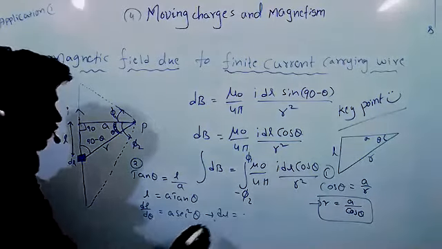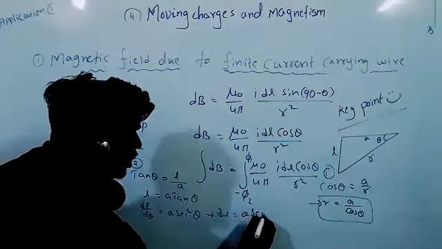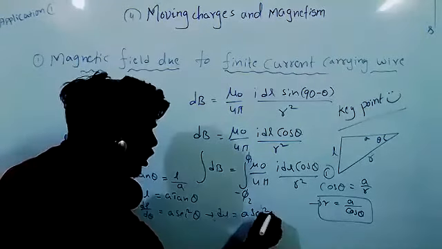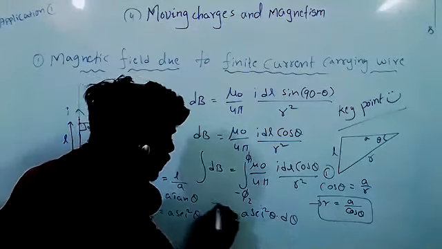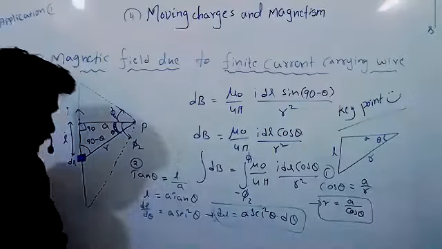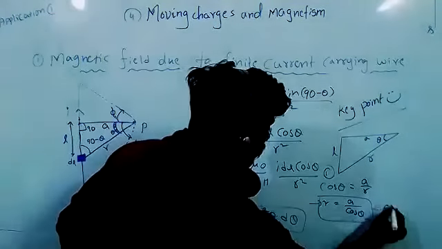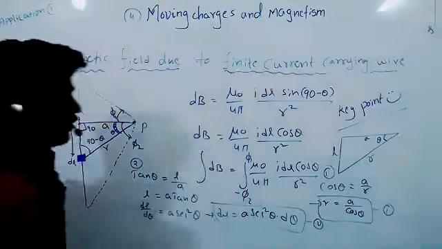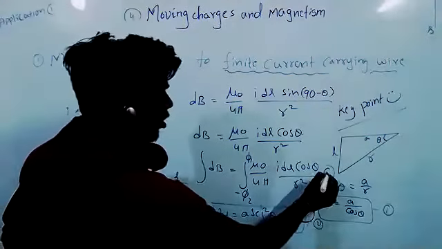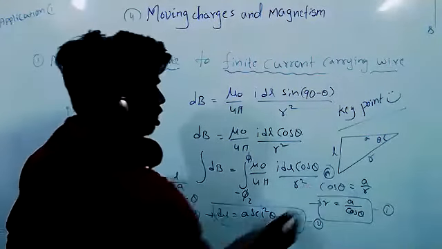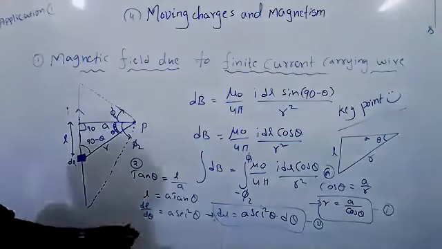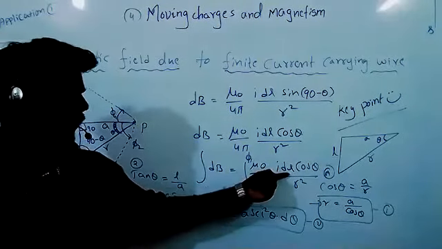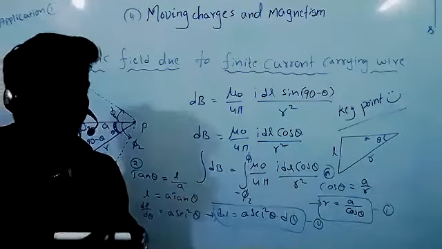So dl is equal to A secant square theta d theta. See, here dl will vary, so I want to find out dl.